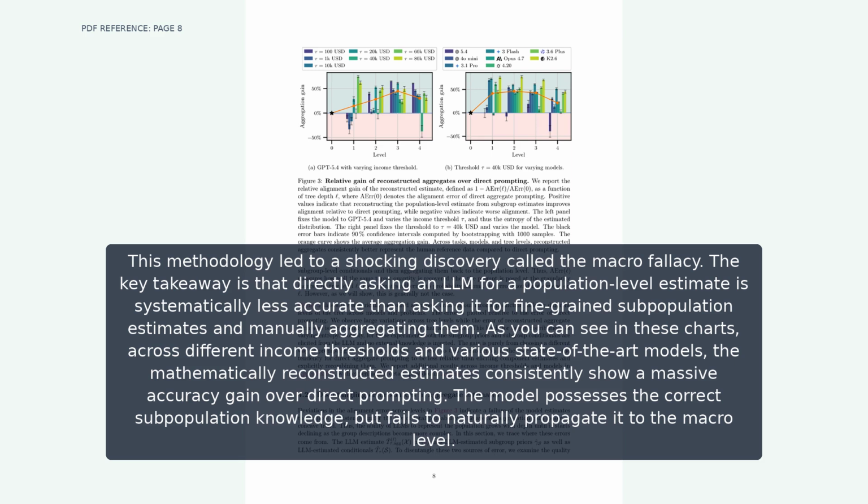As you can see in these charts, across different income thresholds and various state-of-the-art models, the mathematically reconstructed estimates consistently show a massive accuracy gain over direct prompting. The model possesses the correct subpopulation knowledge, but fails to naturally propagate it to the macro level.